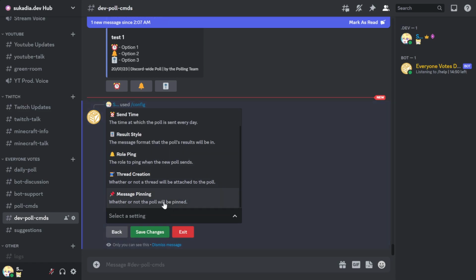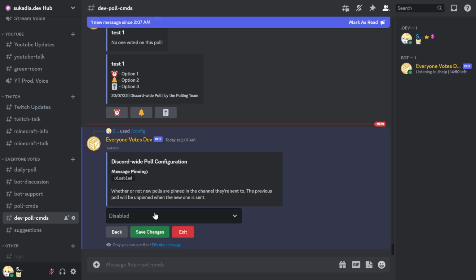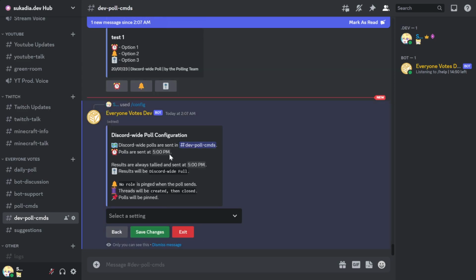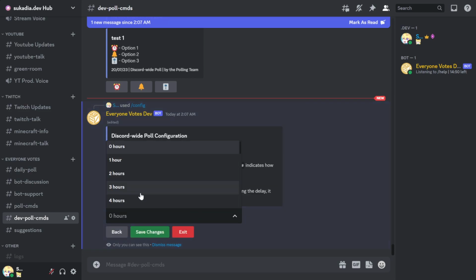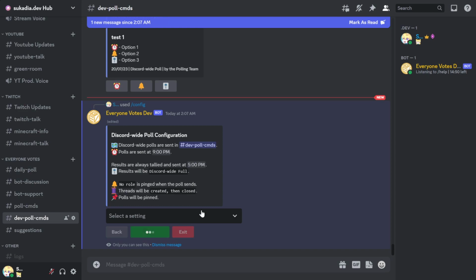So if I were to go into message pinning, which is actually a little different, because if you remember in the current bot, it's free response and Discord wide poll pinning. Now it's just a select menu with one option that just says enable pinning. Just for consistency, I was thinking of making it a button, but I was like, nah, that's gonna make it look weird. So you can enable pinning. I can say go to send time. I could change that to 4 hours, and I could save changes.